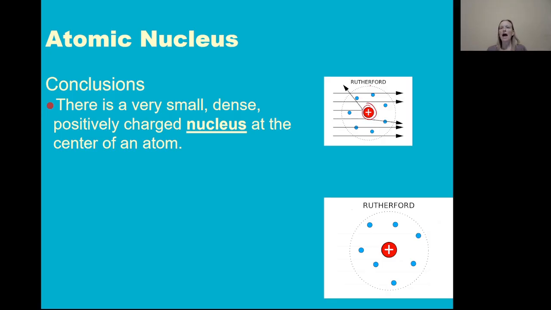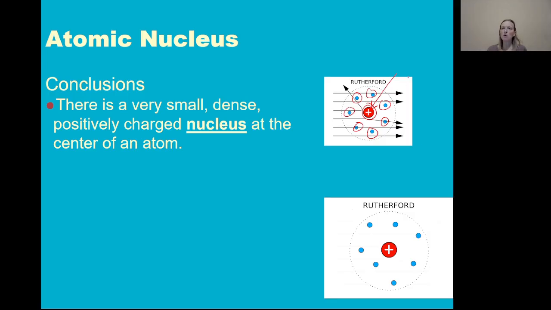And so atoms take up a lot of space because the electrons are not large, but they're just moving around in a way that takes up a lot of space. But the positive charge is all very condensed and localized at the center of the atom. Let's look at why this explains his results.